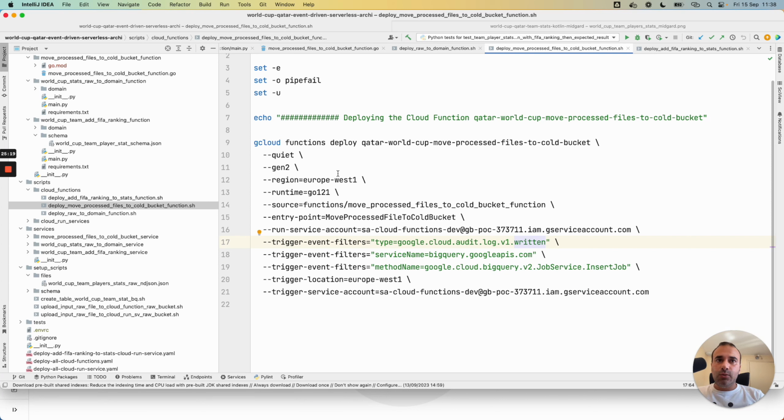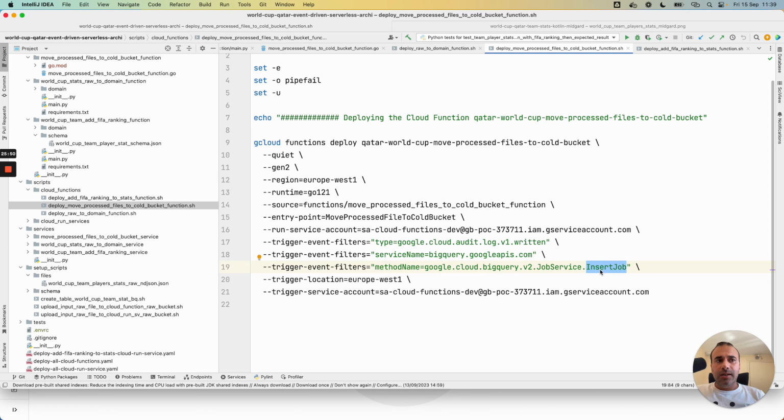With Eventarc, we can use a type with audit log, and we can indicate that the service concerns BigQuery, and the method name in this case is an insert job. The documentation gives all the possible filters, and all the possible method names or service names for audit log.